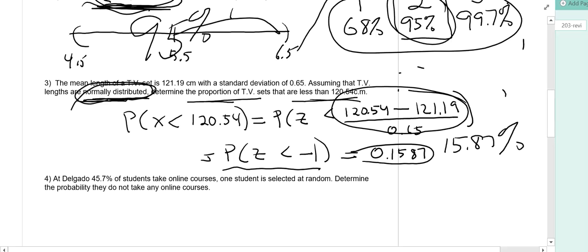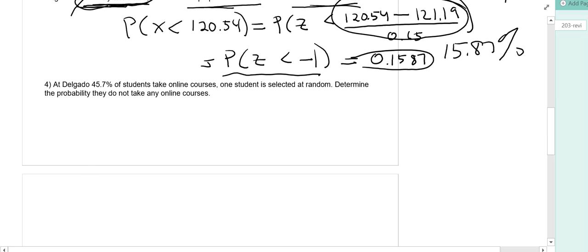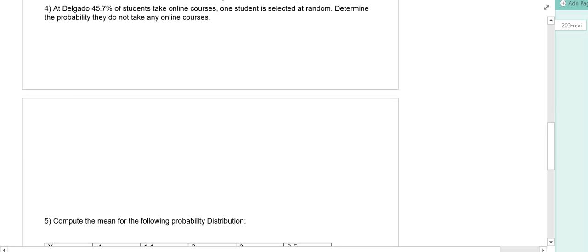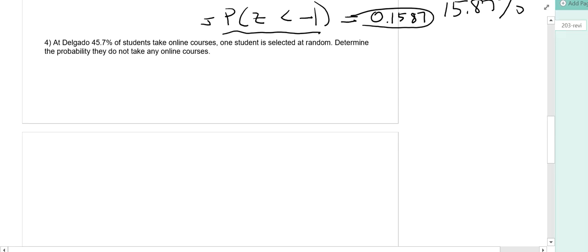Number 4. At Delgado, 45.7% of your students take online courses. A student is selected at random, and we want the probability they do not take any online courses. Notice that taking online courses and not taking online courses are opposites of one another. They are complements.